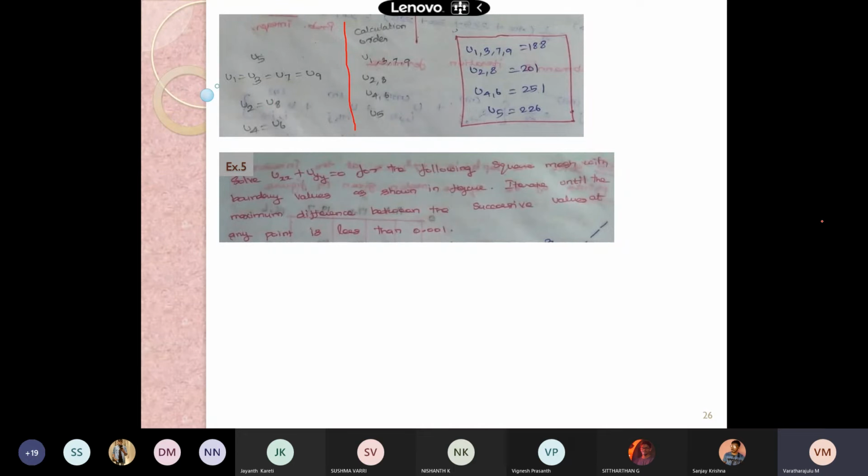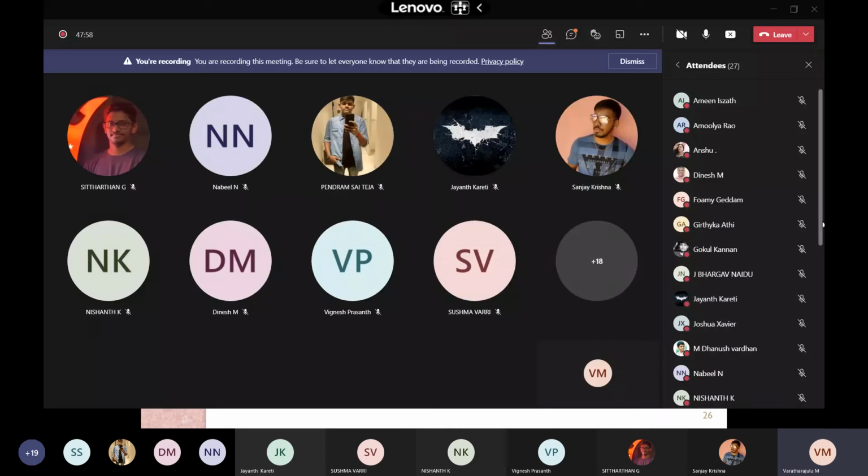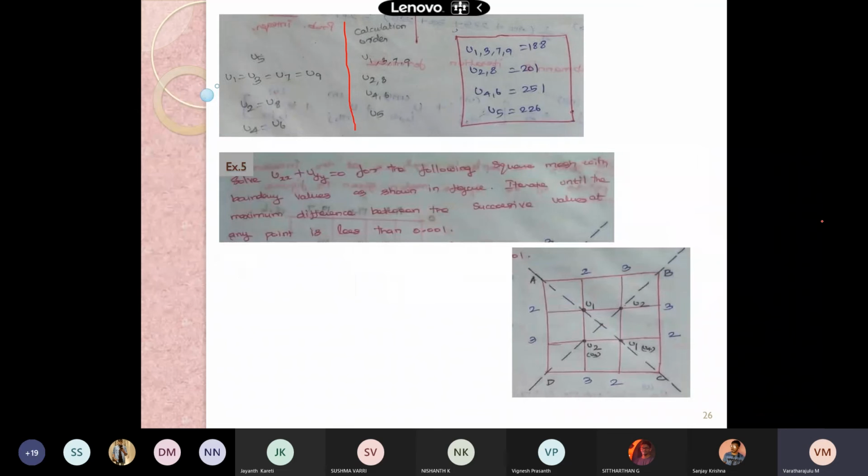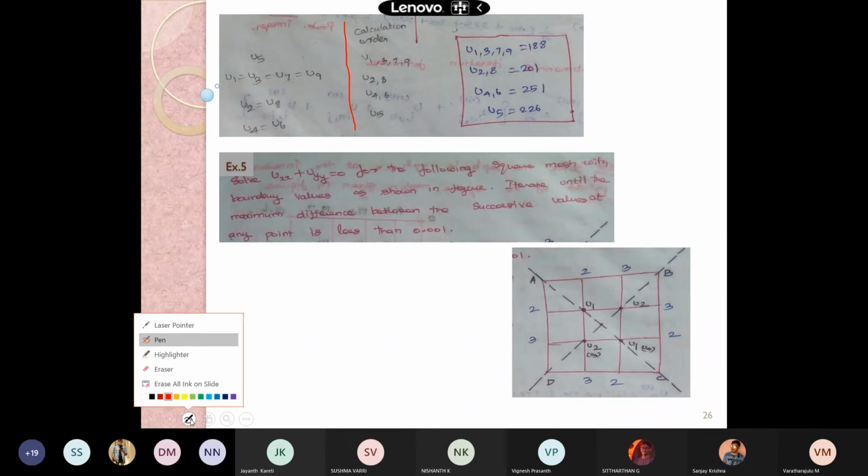Okay, this is problem number 5, exercise number 5. Solve uxx plus uyy equal to 0 for the following square mesh with boundary values as shown in the figure. Iterate until the maximum difference between the successive values at any point is less than 0.001. Who is ready to solve this problem? I need two guys to solve this particular problem. Whether this problem belongs to elliptic, parabolic, or hyperbolic.